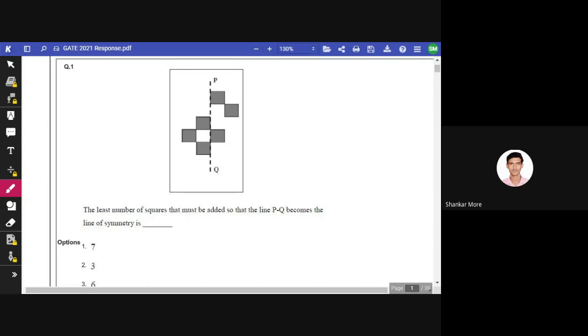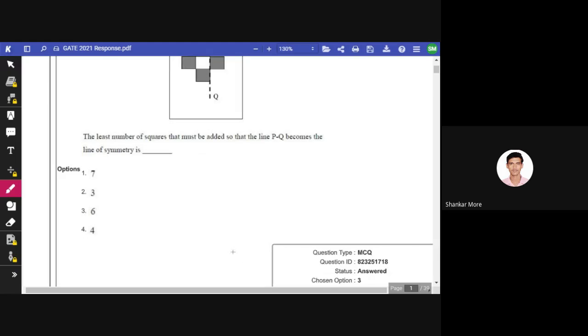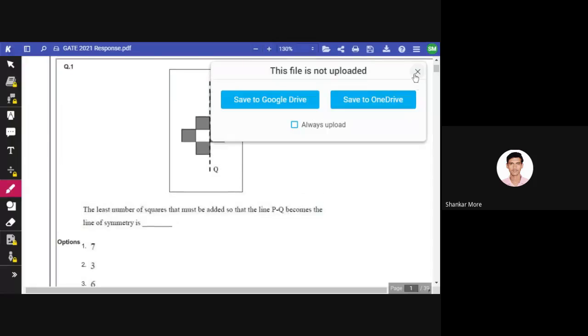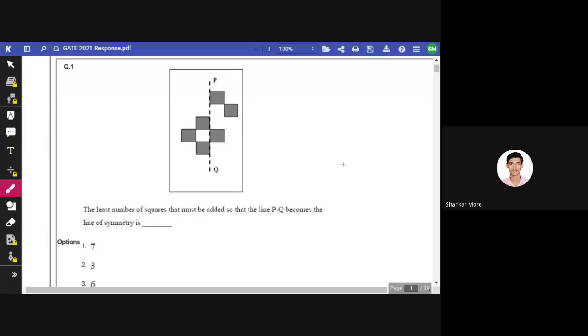How many squares must be added so that the line PQ becomes the line of symmetry? It is 6. Okay, so what is the answer given? I guess it is 6, right? You can see it here, right? So these kind of questions will be there. So guys, trust me, if you study well for aptitude, you're gonna get at least 12 to 13 marks. So don't worry about it. Okay. So this was the example of spatial aptitude.